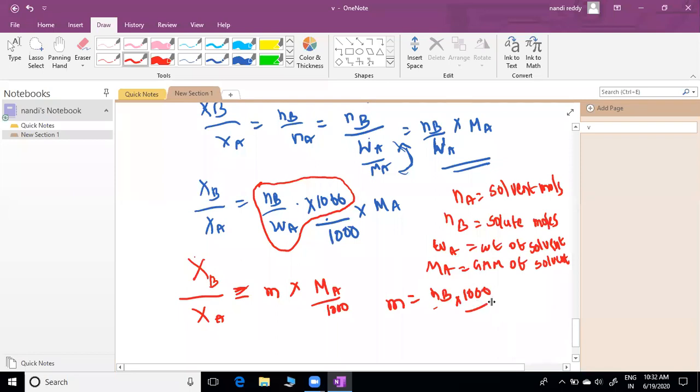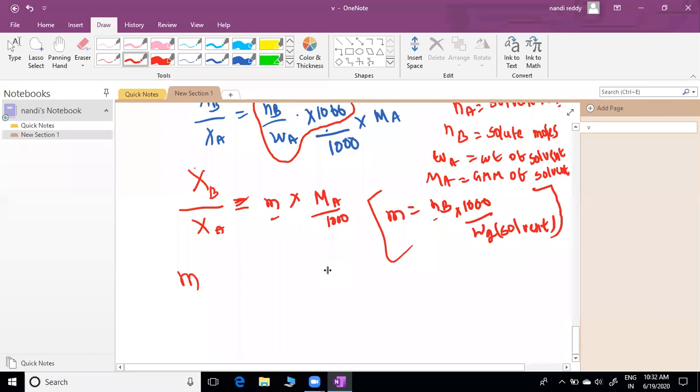Here it is only solvent. This is the molality formula. Nb means moles of solute. So now, rearranging, molality equal to Xb by Xa into 1000 by Ma. So this is the molality formula.